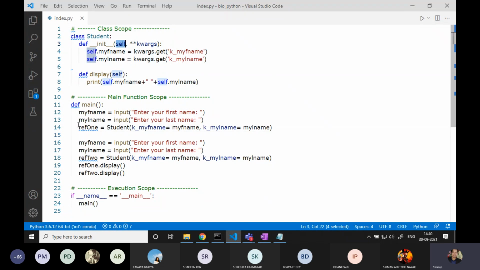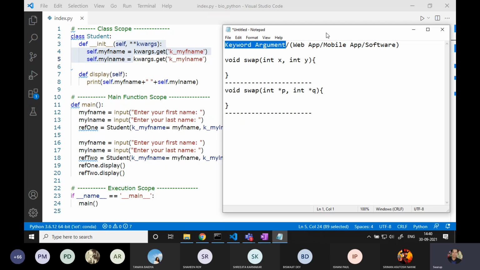Whenever you are creating a reference, the address held by this reference will be passed to this self, and accordingly all these initializations will take place. So self is the one that uniquely identifies the resources referred to for the given reference.